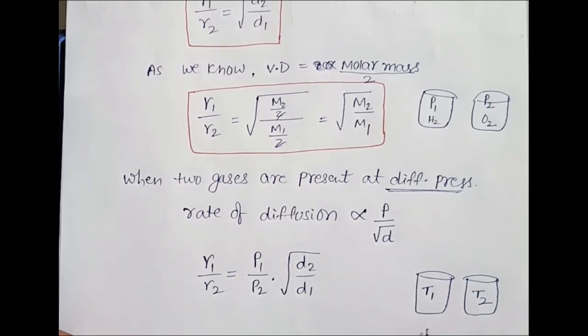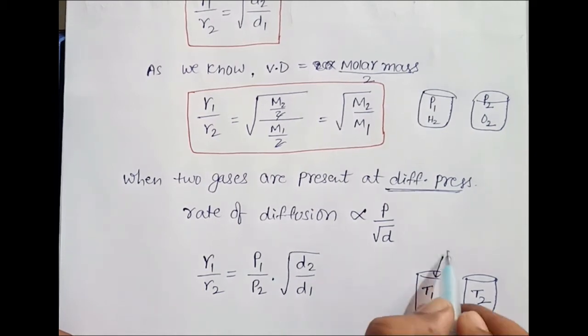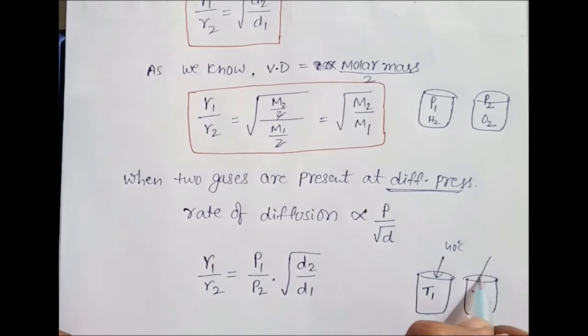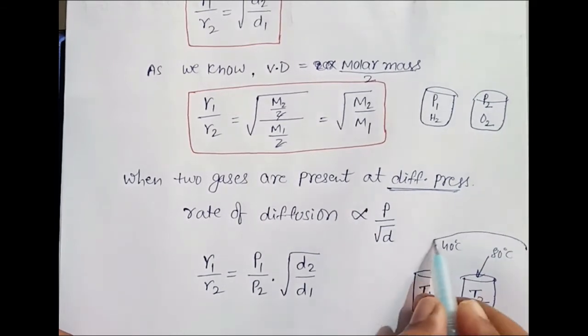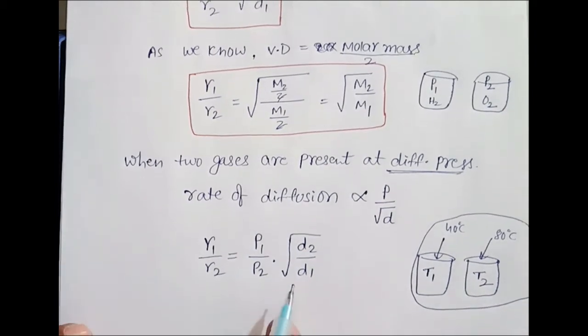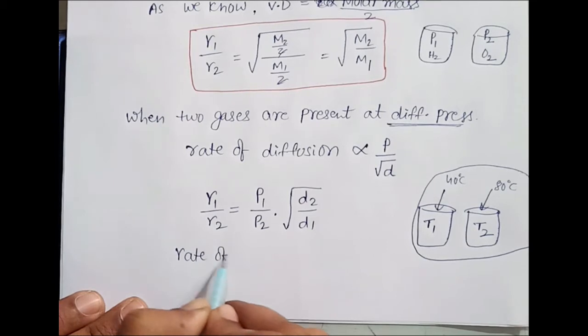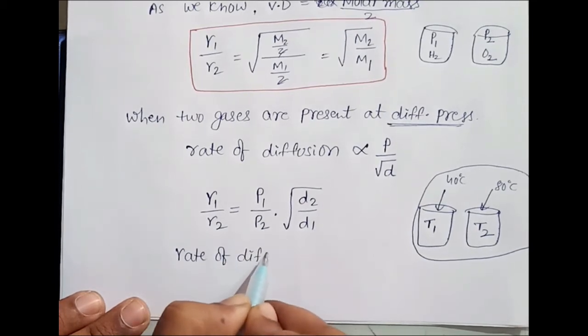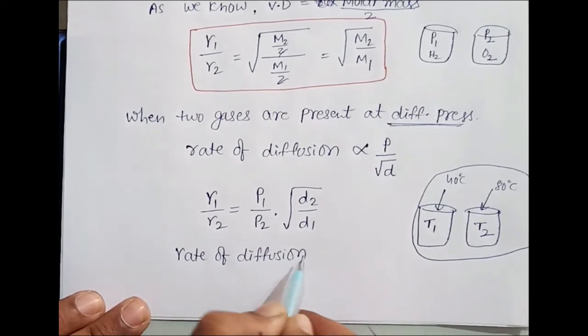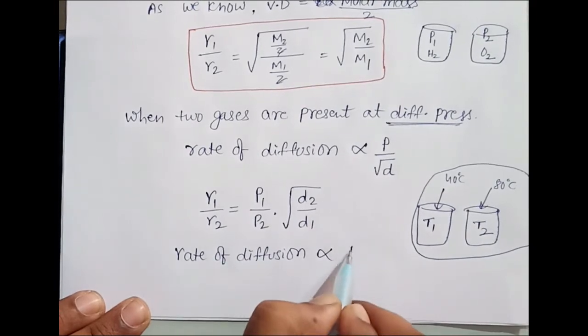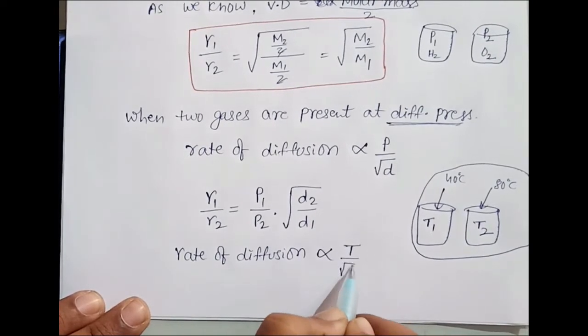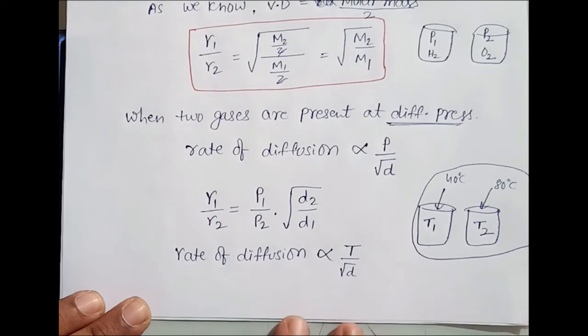Yes, the rate of diffusion is directly proportional to temperature. Suppose it is 40 Celsius, it is 80 Celsius. So here diffusion is very fast. So in that case, I can say the rate of diffusion is proportional to absolute temperature and of course inversely proportional to density.